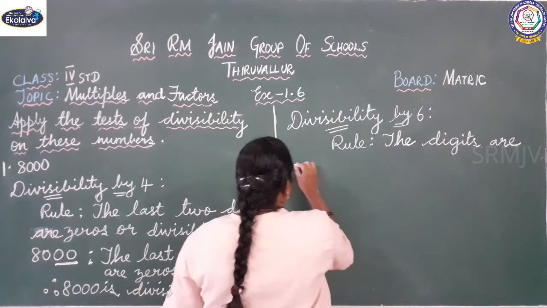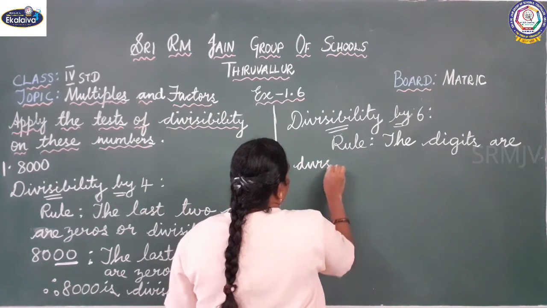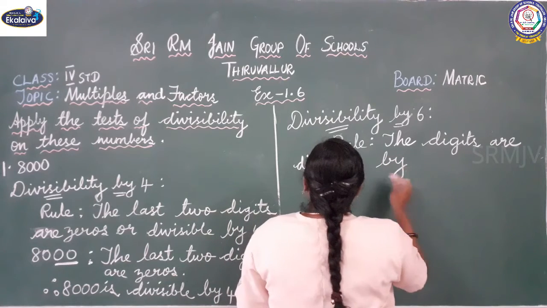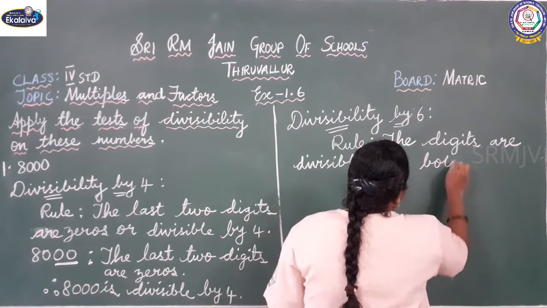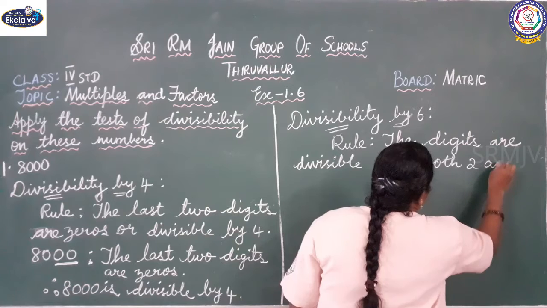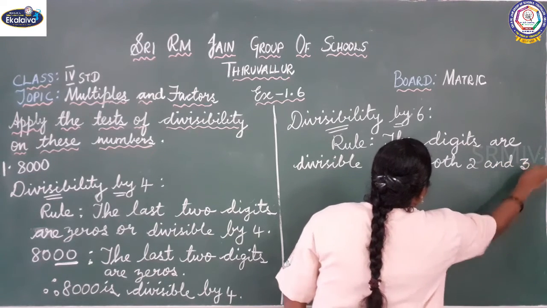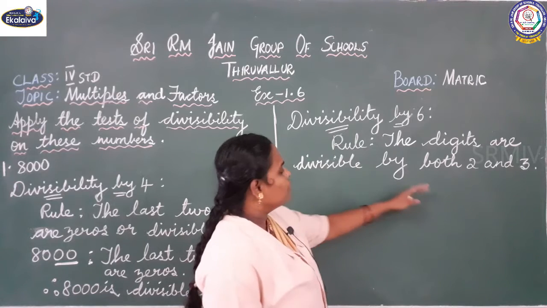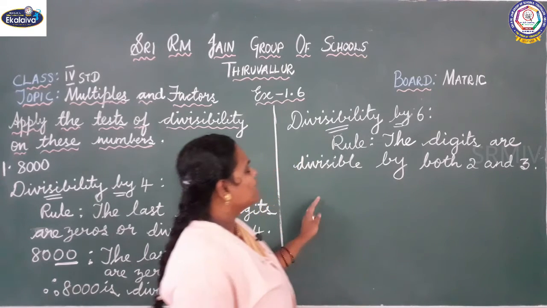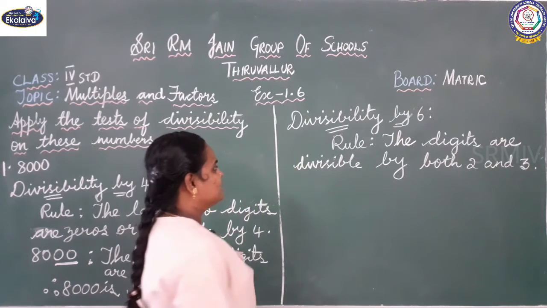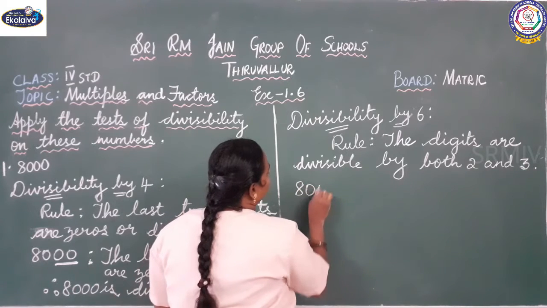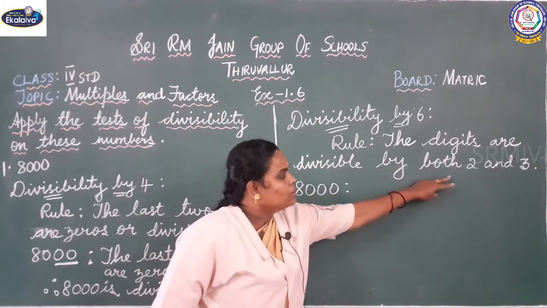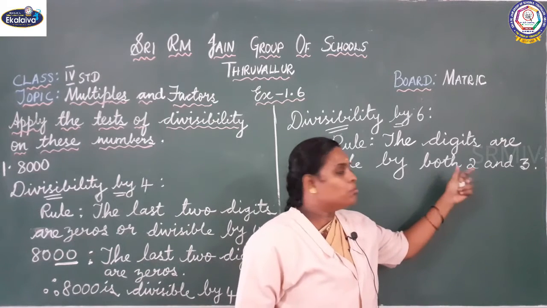If the number is divisible by both 2 and 3, then we can say it is divisible by 6. So what is the divisibility rule for 6? It is divisible by both 2 and 3.